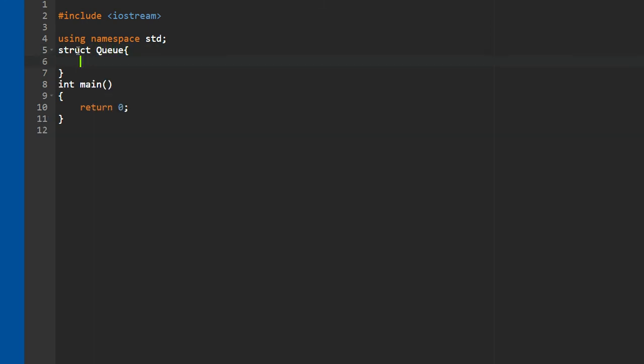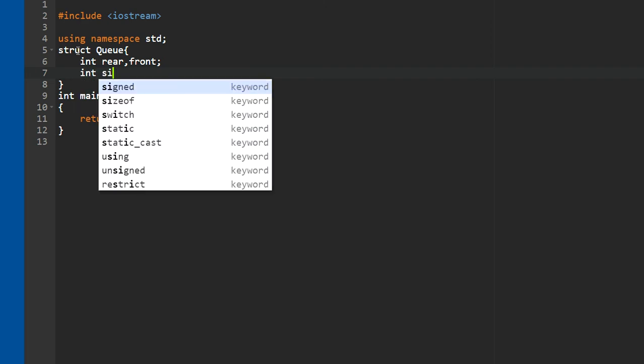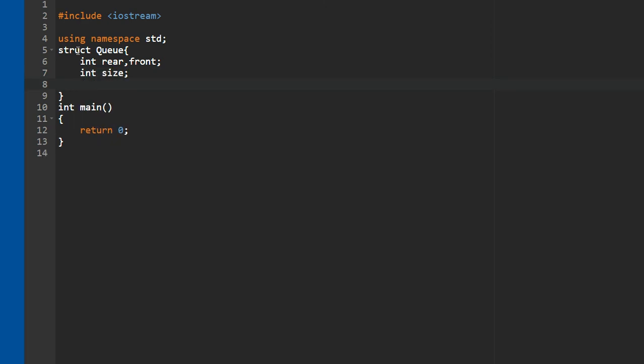Okay, inside this we have to define some elements: int rear, comma, front, as I told you also. And after rear and front, we have to define the size of the queue. You can take int size, and then a 1D array, int star queue. Okay guys, and now we have to define the size of the queue also.